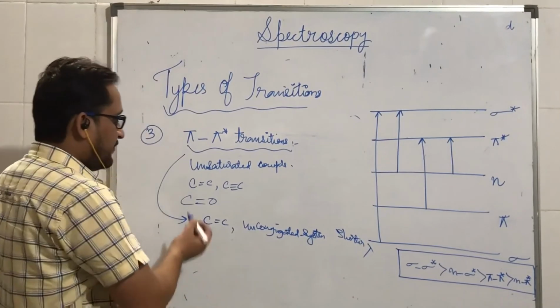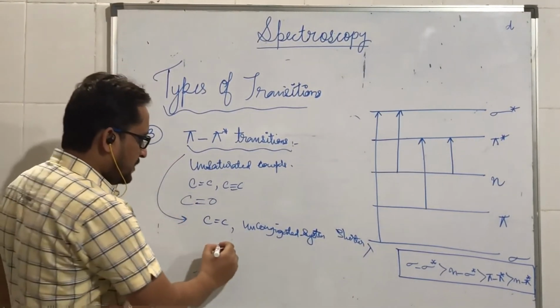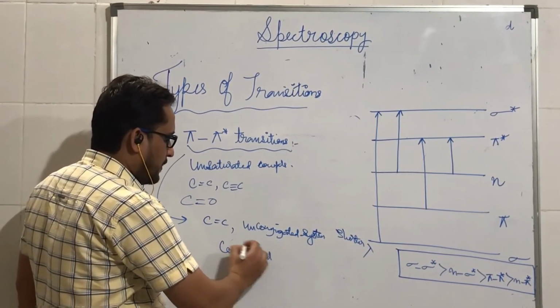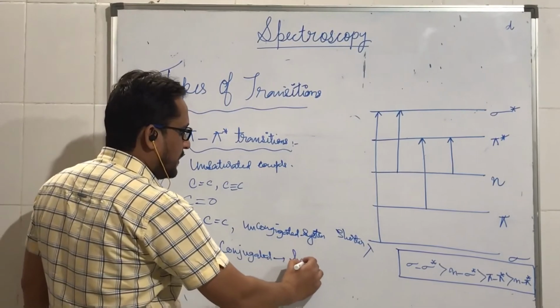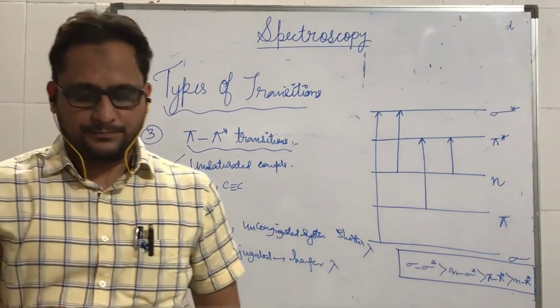While if the same number of C=C double bonds are in conjugation, meaning the system is conjugated, then we get the same type of pi to pi star transition at longer wavelength.